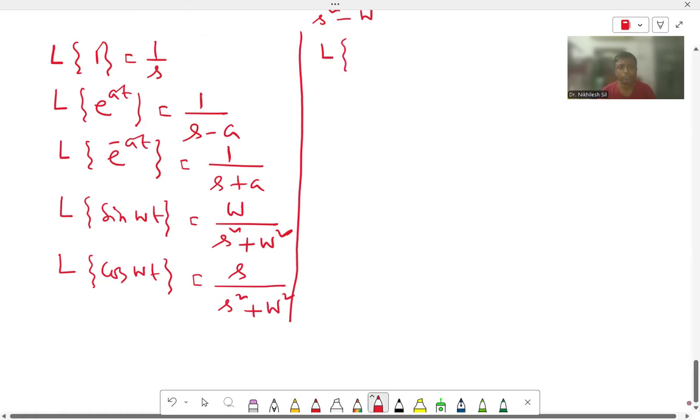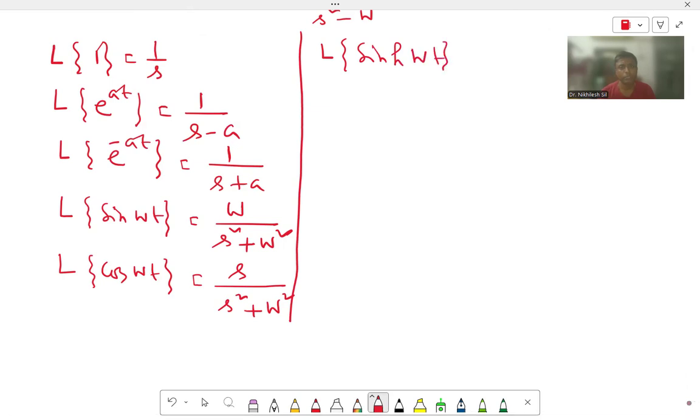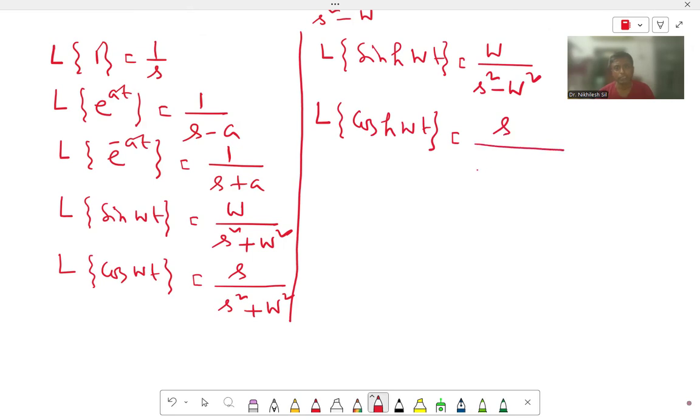Laplace transformation of sine hyperbolic omega t is omega divided by s square minus omega square. Laplace transformation of cos hyperbolic omega t is s divided by s square minus omega square.